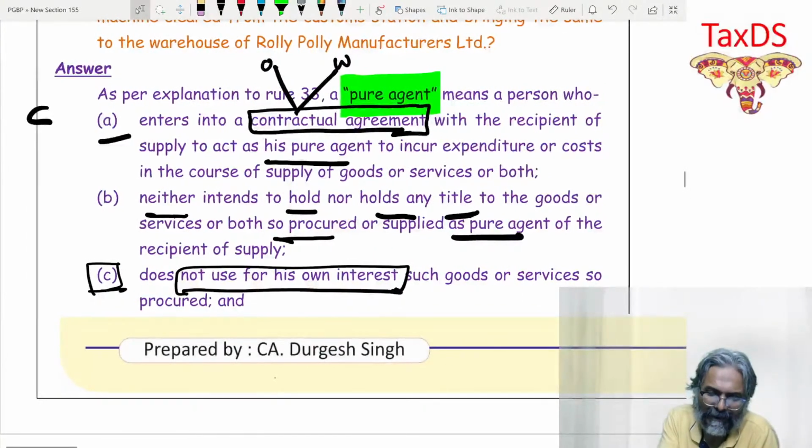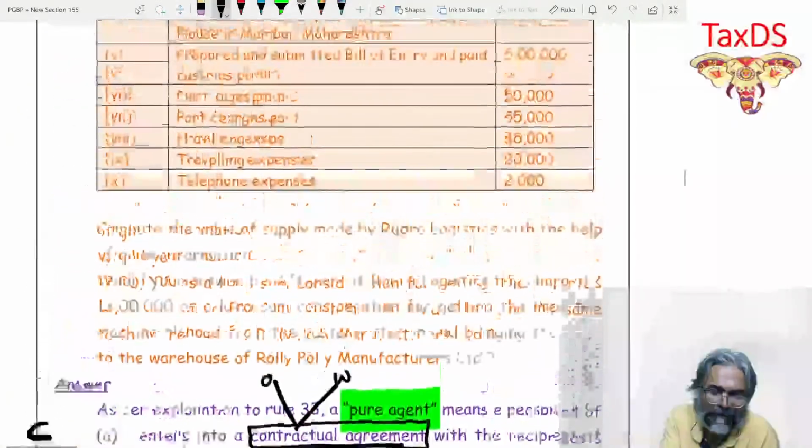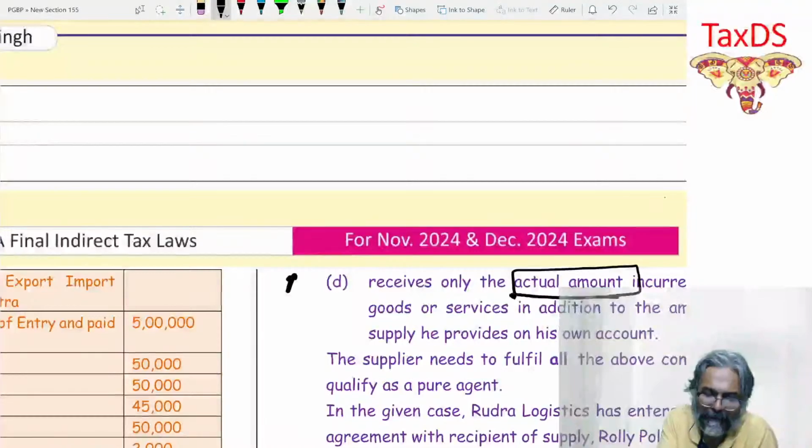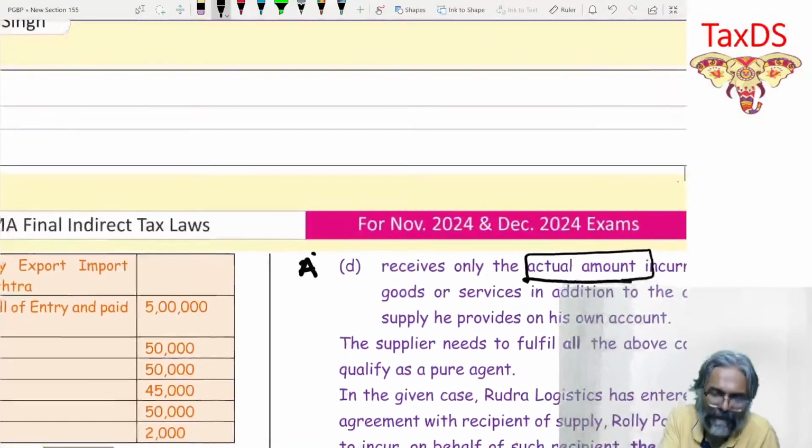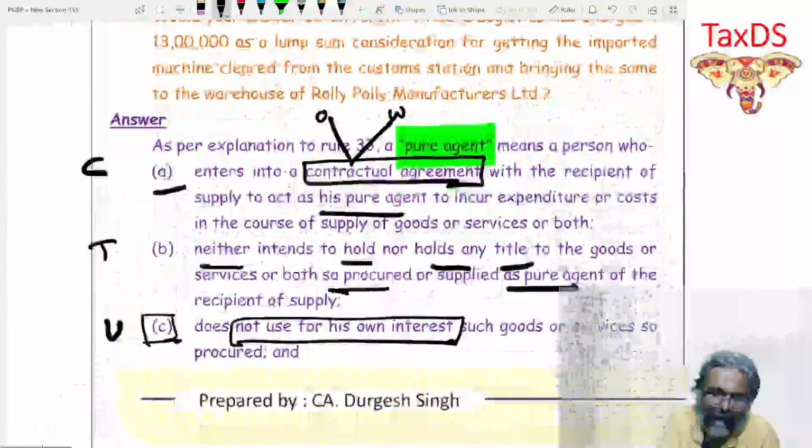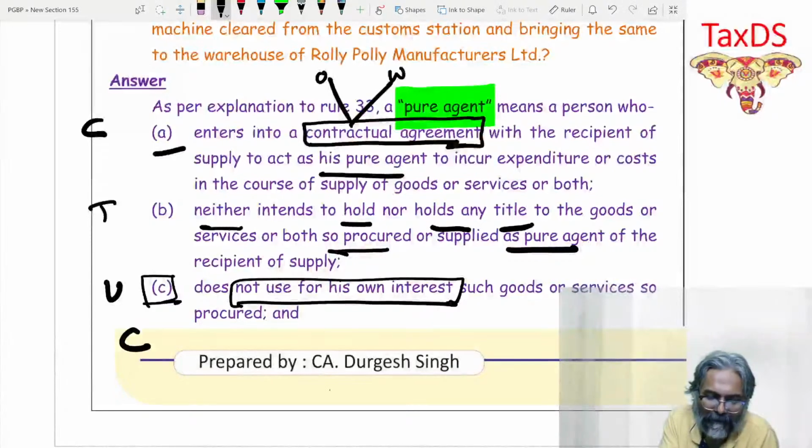So first is the contractual arrangement. Second, he neither intends to hold nor holds the title in this particular context. He should not be using the goods or services so procured, and the actual amount has to be charged. So what you can say is, quota. Quota is key for contractual. He should not be using it.